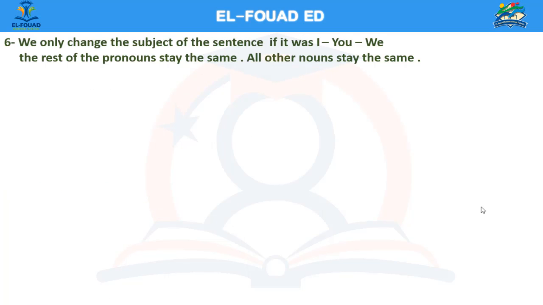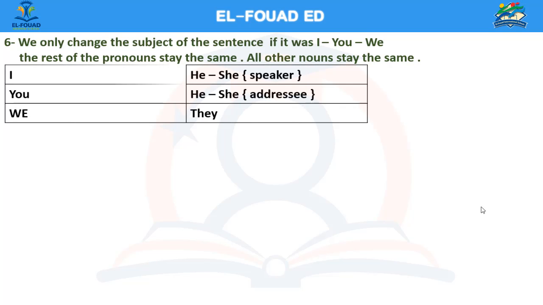We only change the subject of the sentence if it was I, you, or we. The rest of the pronouns stay the same. All other nouns stay the same. For example, I is transformed into he or she according to the speaker. You becomes he or she according to the addressee. We becomes they.